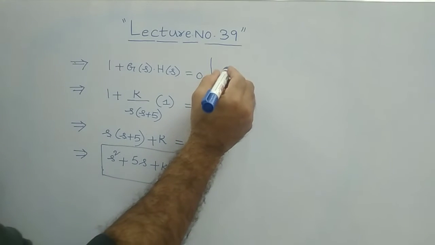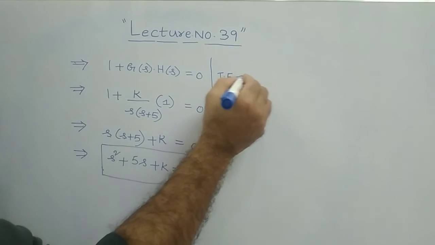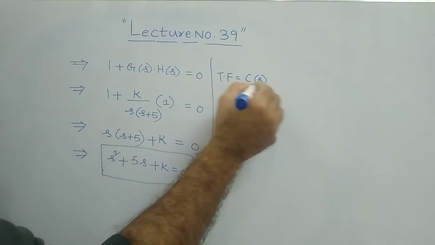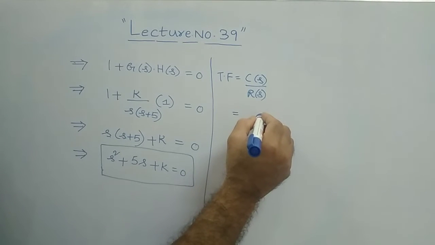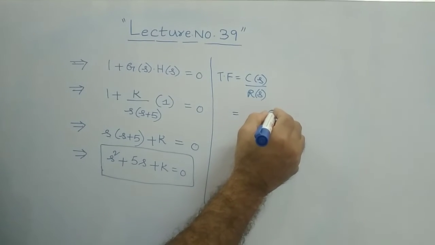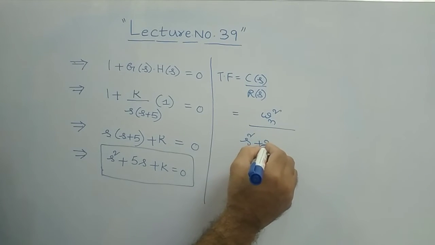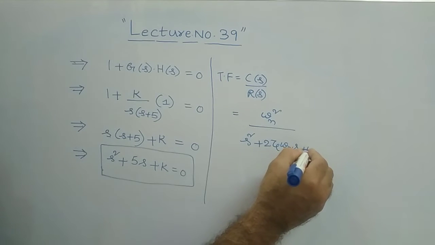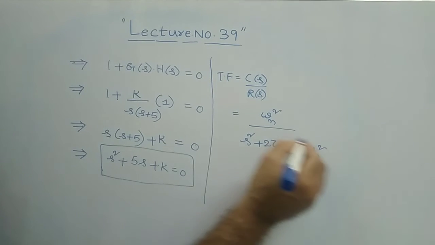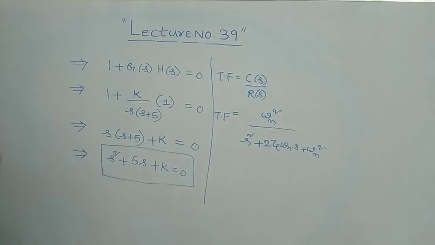We know that the standard form of the transfer function, C of s by R of s, is equal to omega n square by s square plus 2 times zeta omega n into s plus omega n square. This is the standard form of the transfer function of a second order system.